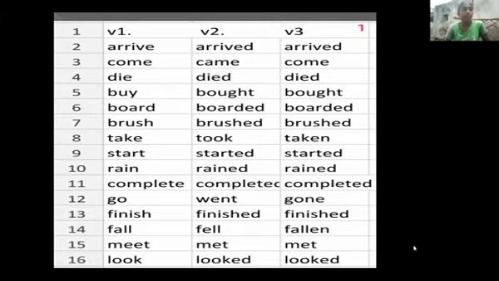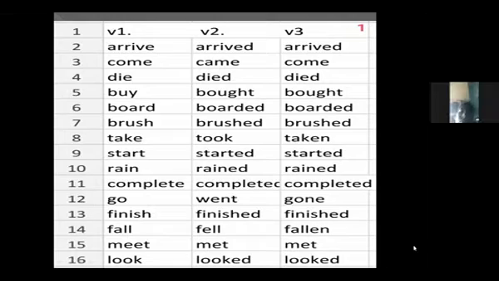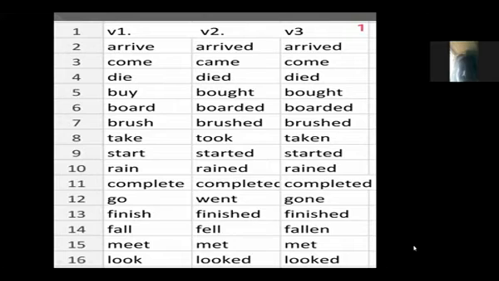For example, if the two actions are completed with a slight difference, nearly or simultaneously in the past, suppose they happened close together, immediately, two actions. At that time, for both the actions, we can use simple past tense only. Okay, for both the actions, we can use simple past tense only. So here they have given examples on page number 10.